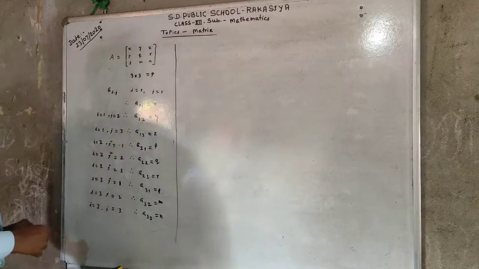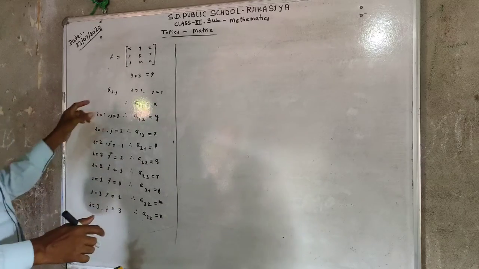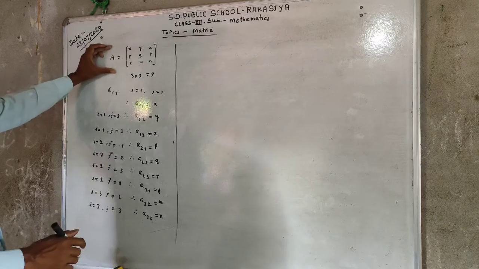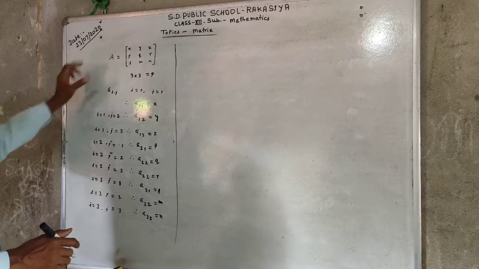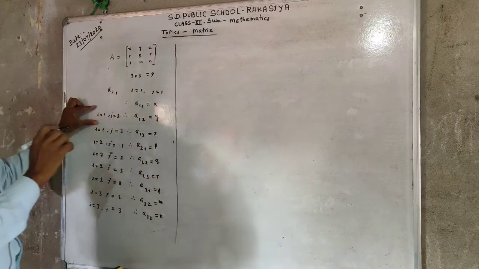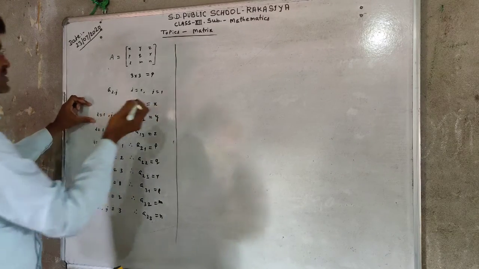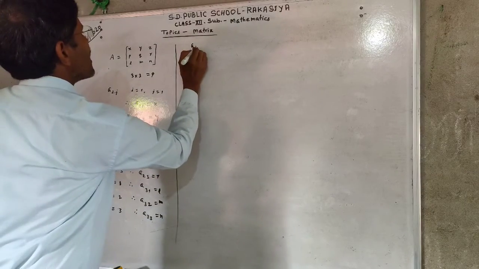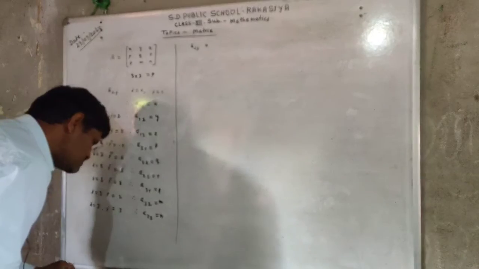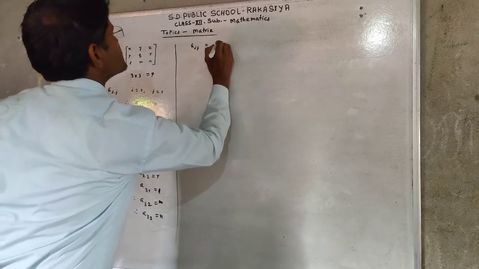Now, any matrix is not given here, but some pattern for finding the elements in the matrix is given. Suppose that a_ij is equal to i plus 2j.